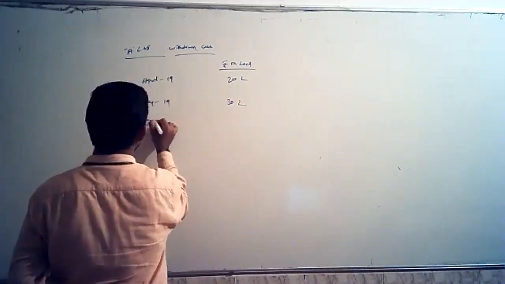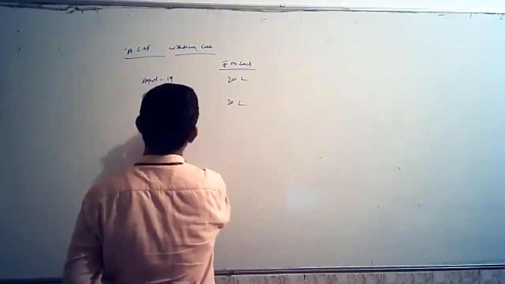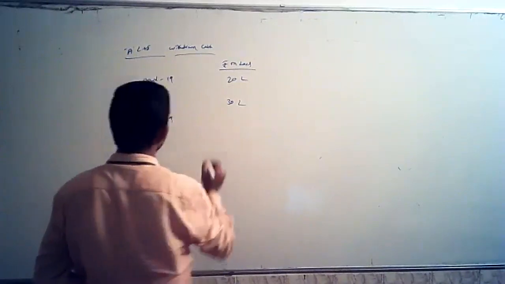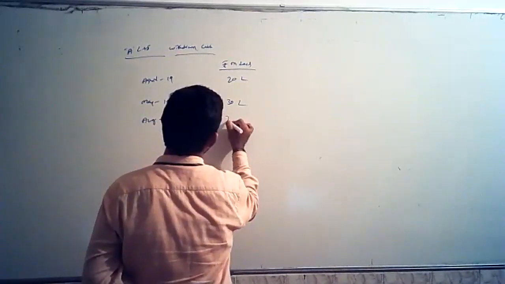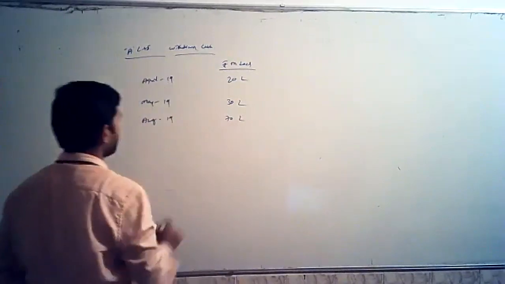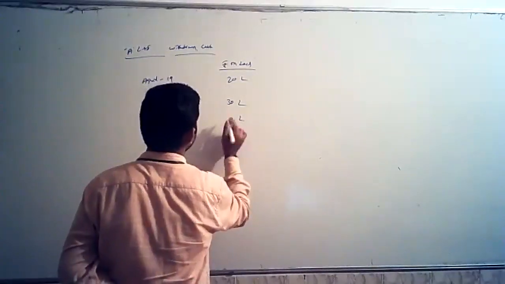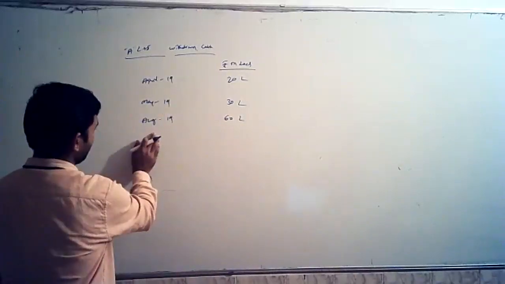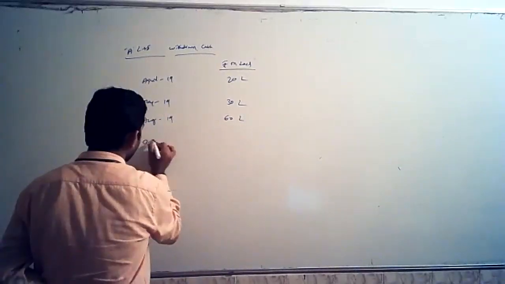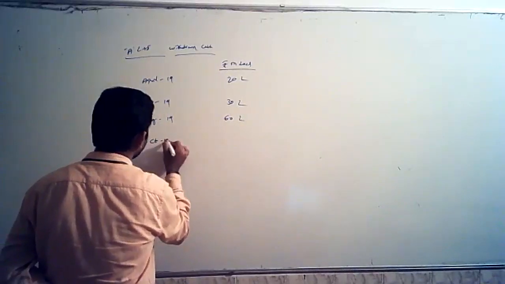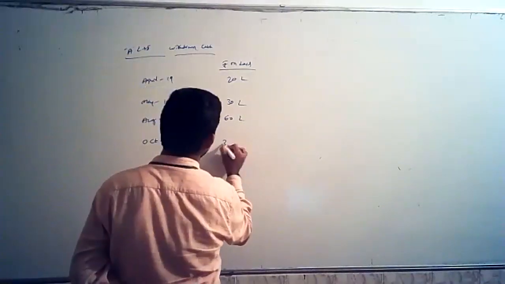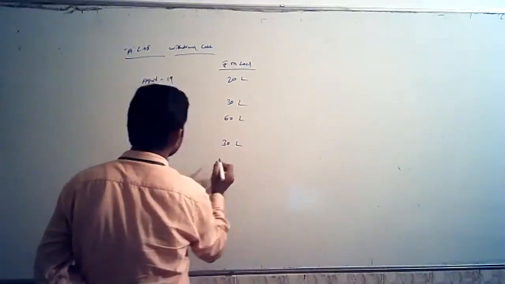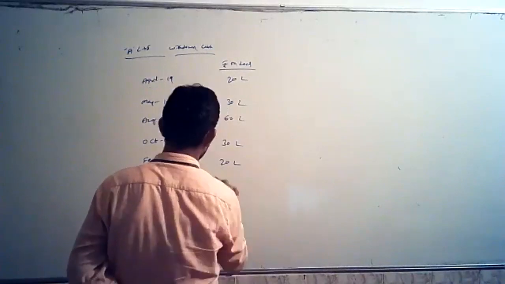In June and July, there is no cash withdrawn. In August 19, they have withdrawn 60 lakh rupees cash. Then, in the month of October 19, the company has withdrawn another 30 lakh rupees cash. In the month of February 20, the company has withdrawn another 20 lakh of cash.